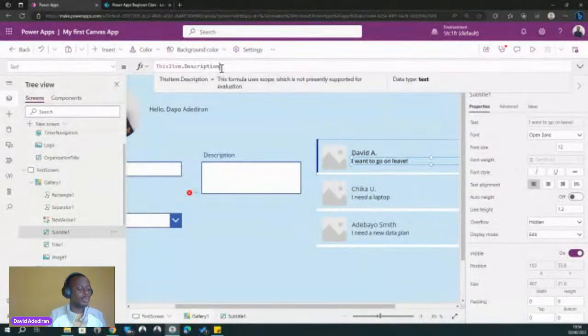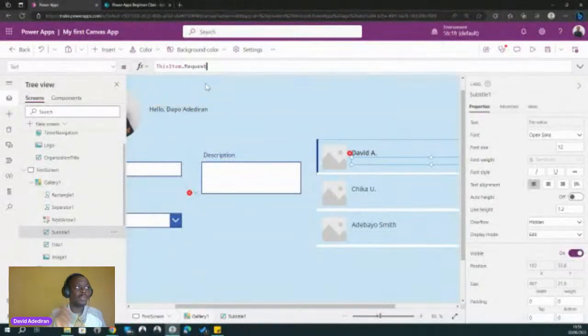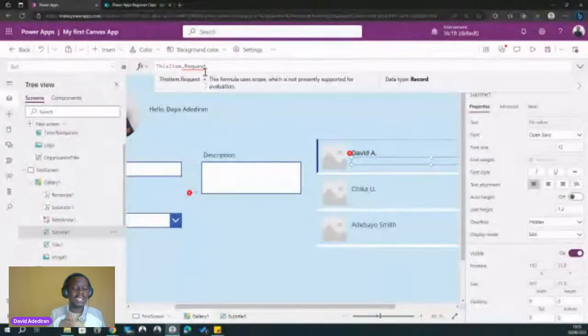So what I'm going to do is go to this place and type Request. There you go. The request column is not a text column. Remember, I talked about column types: single line of text, multiple lines of text, choice type. Request is a choice type, so it will not work very well with a text label just like that. You need to do something extra. So now we're going to add a dot and use what we call Value.